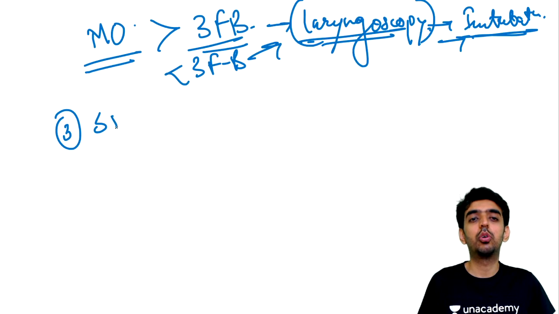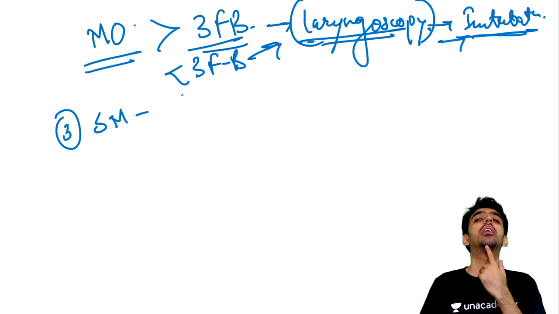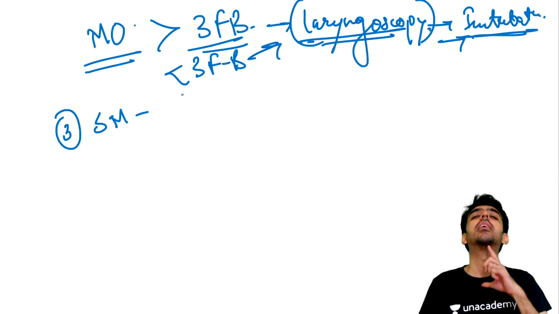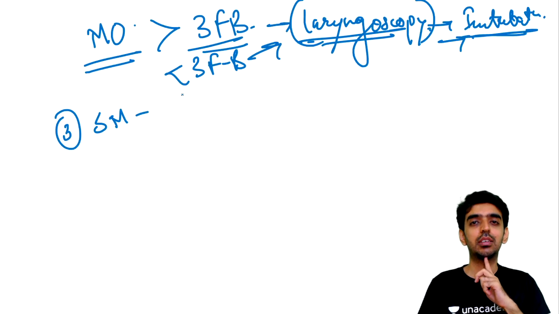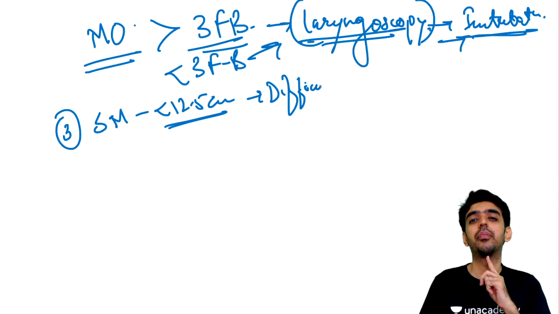Third option is what? It is about sternomental distance. Sternomental distance means the distance between the top notch of the sternum and the mentum part of the mandible. We ask the patient to extend the neck and we measure this distance. If this distance is less, the patient is not able to extend the neck properly, or by default the distance is less than 12.5 centimeters. If it is less than 12.5 centimeters, it is a difficult intubation parameter.